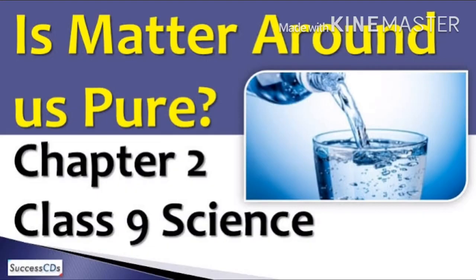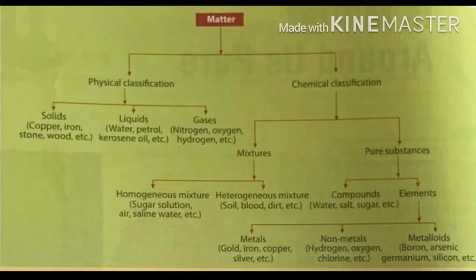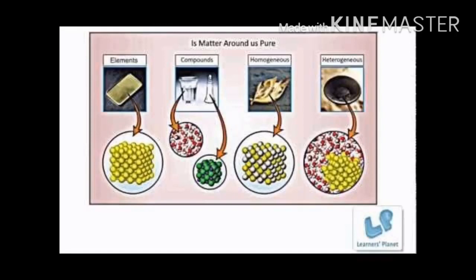Today's topic for my explanation is lesson number 2 of class 9, is matter around us pure? Now what is matter? Matter is something that occupies space and has mass. Matter is classified on the basis of physical properties and chemical properties. On the basis of physical properties, it is solid, liquid and gas, and on the basis of chemical properties, it is classified into mixtures and pure substances.